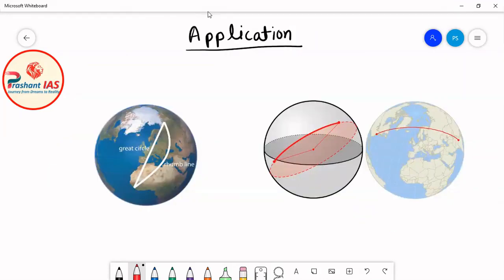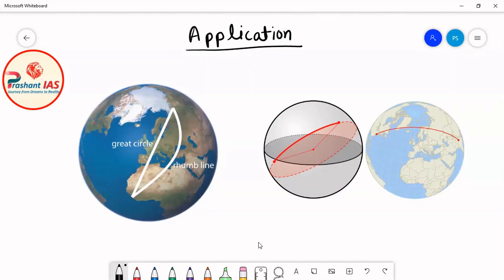Now friends, the next thing is what is the application of great circle. I told you in the very beginning that if we are studying anything, then there should be some practical utility, some practical use of that thing. Now I have taught you the concept of great circle, and I have explained the many examples of great circle in a very detailed manner. So now we need to know what is the application, what is the use of great circle.